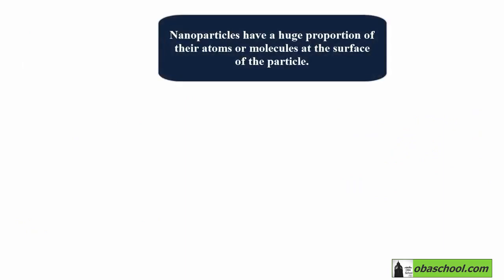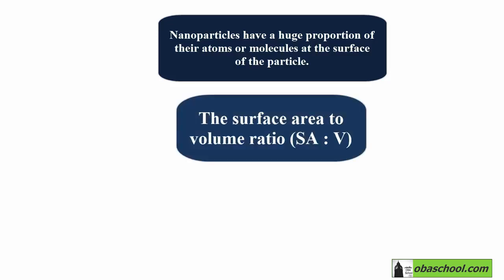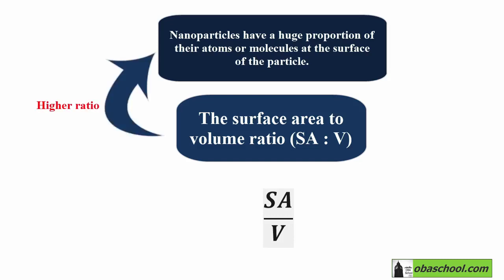Actually, this happens because nanoparticles have a huge proportion of their atoms or molecules at the surface of the particle. To understand this more, we will investigate the surface area to volume ratio. So we will divide the surface area over the volume. The higher the ratio, the greater the proportion of particles exposed at the surface.